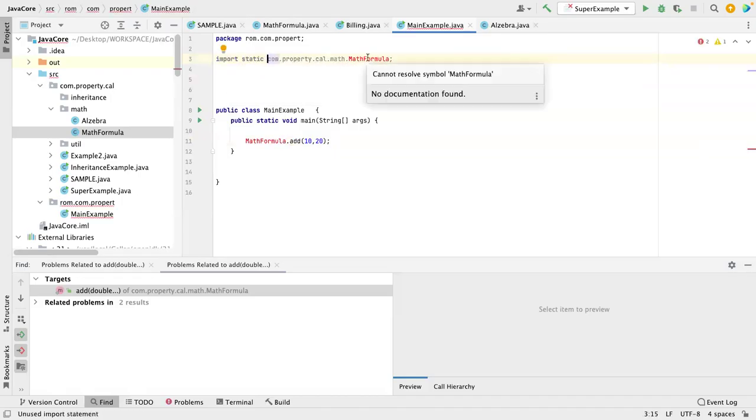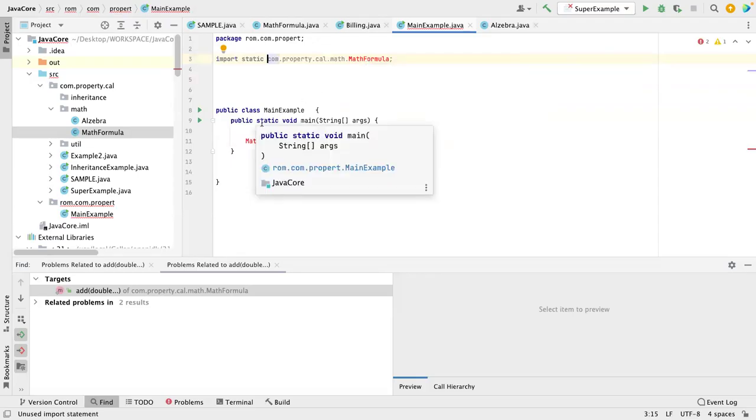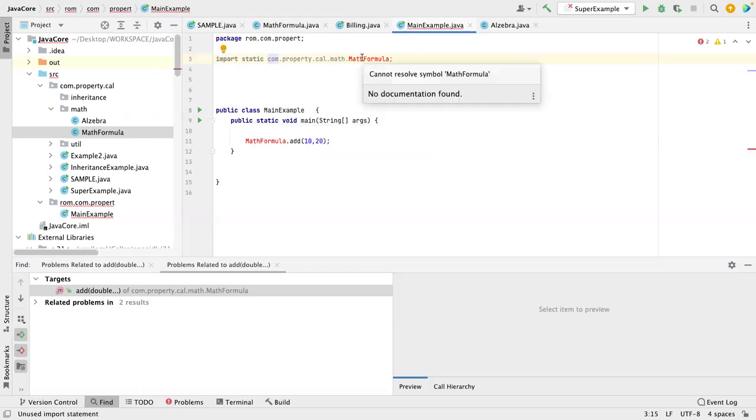So what is it saying? Cannot resolve symbol. Why is it cannot resolve symbol? It should be com.property.math formula.